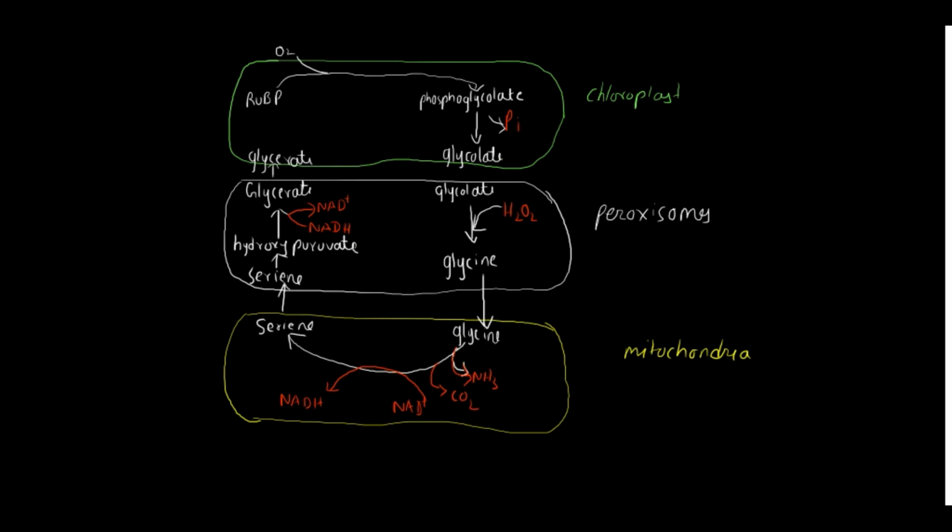This glycerate will then enter into the chloroplast, where phosphorylation will take place. That is, ATP will be involved, giving a phosphate group and converting that glycerate into PGA, phosphoglyceric acid. And that phosphoglyceric acid will enter the Calvin cycle along with RuBP. This is how photorespiration happens. We have lost carbon dioxide in the mitochondria itself.